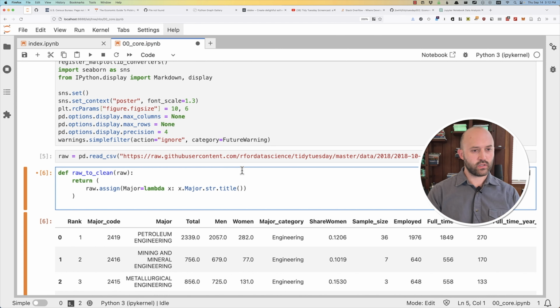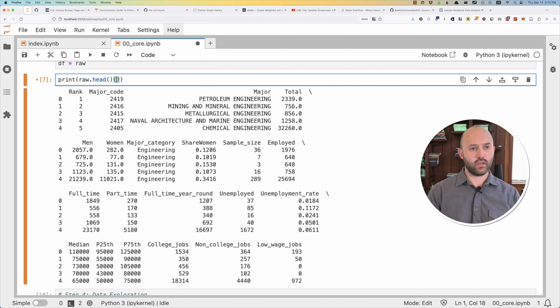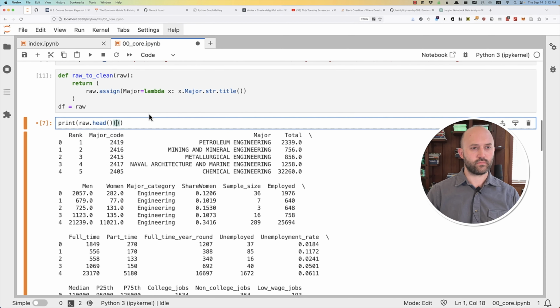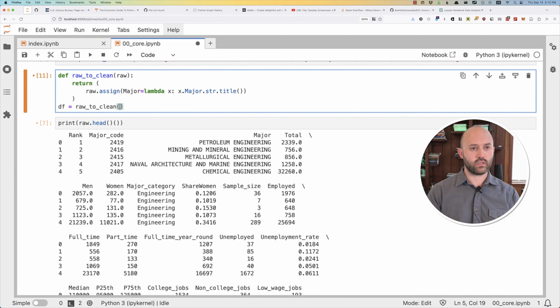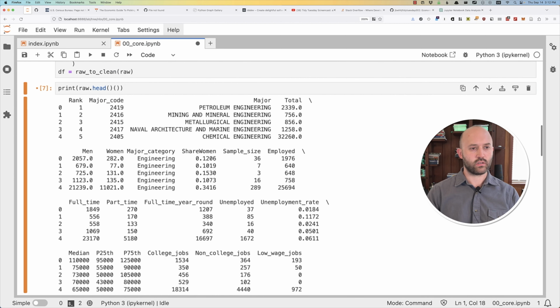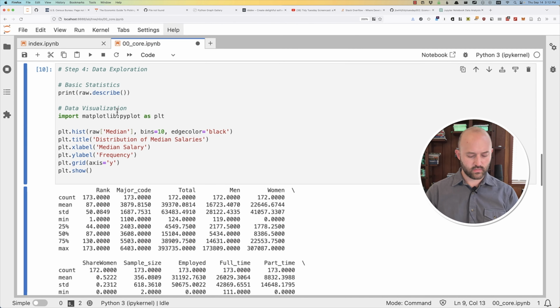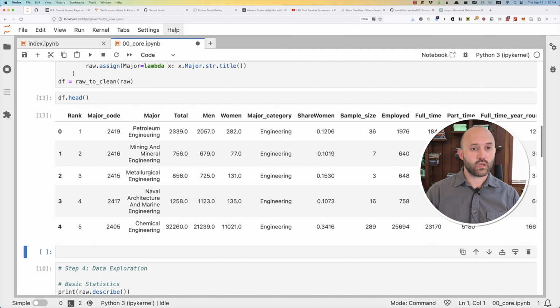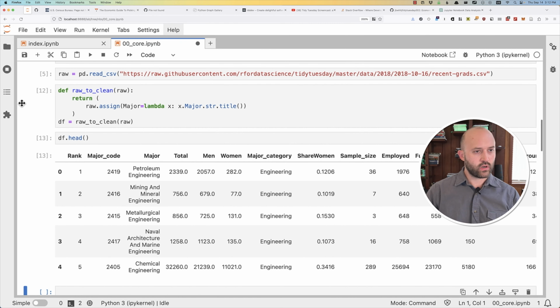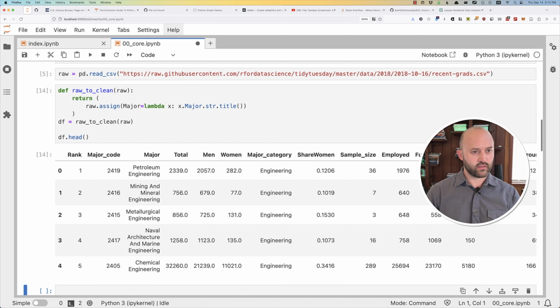So let's say here, raw_to_clean, take in raw. Let's call df is raw_to_clean, given raw, and then let's take a look at this. All right, so we're already in business here in a sense, because major has already been cleaned up a bit, and now it looks like Petroleum Engineering instead of all caps PETROLEUM ENGINEERING.